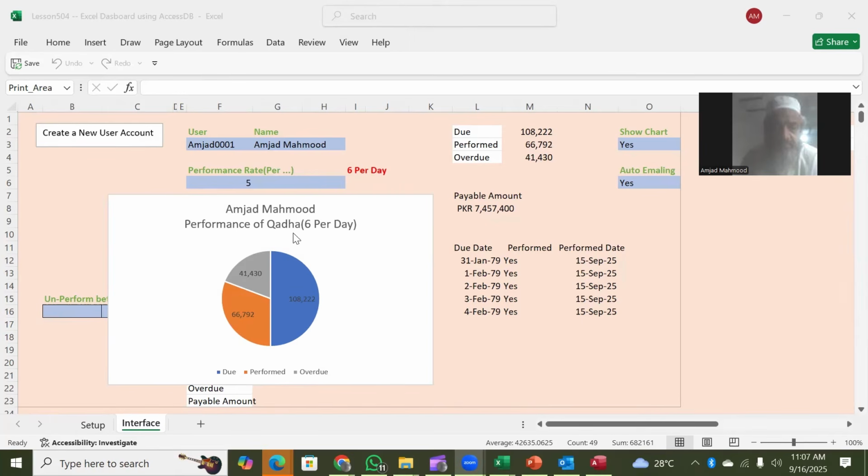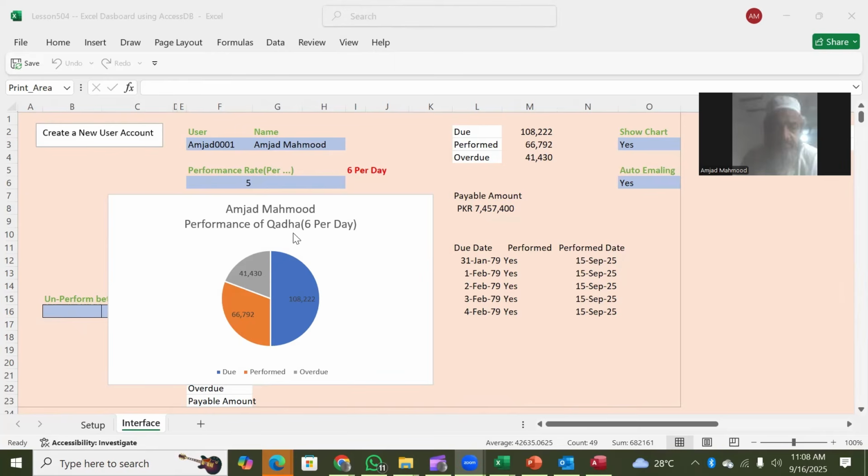All they need to do is send a command to the email address which we will give you, and that will be enough. It will generate the report and get back to the recipient with the desired report, telling what your dues status is, what your total dues activities are, how much you have performed, and how much is overdue.